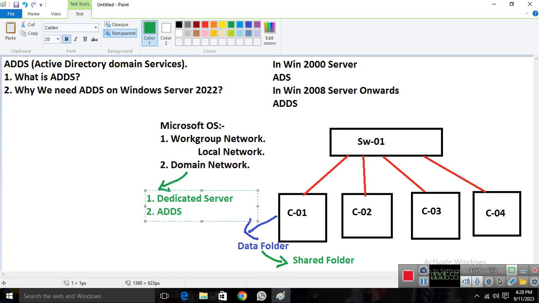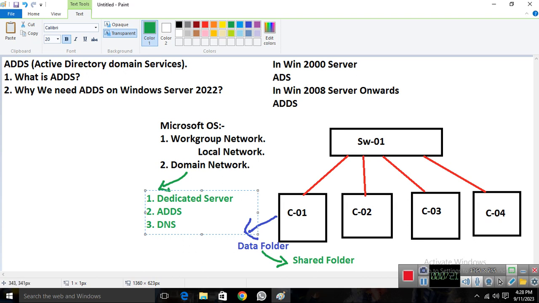I want to install the services on a particular server, then configure it, and then we configure a domain network, and then we need DNS also. So we need a little bit more requirements once we are going to install a domain network. We need a dedicated server, AD services, and DNS services, and we need to configure all those services, and then we make a domain network.